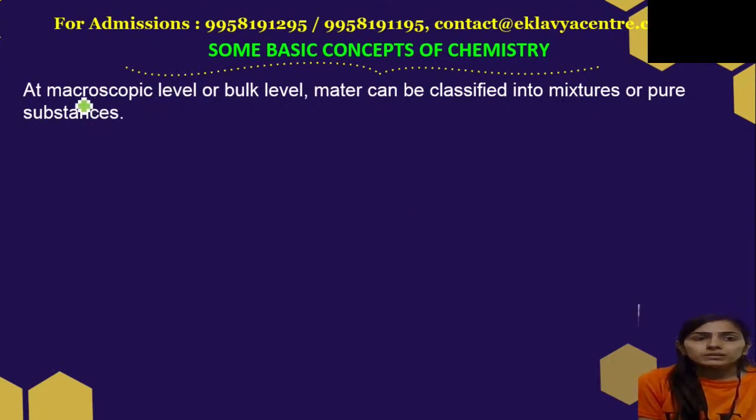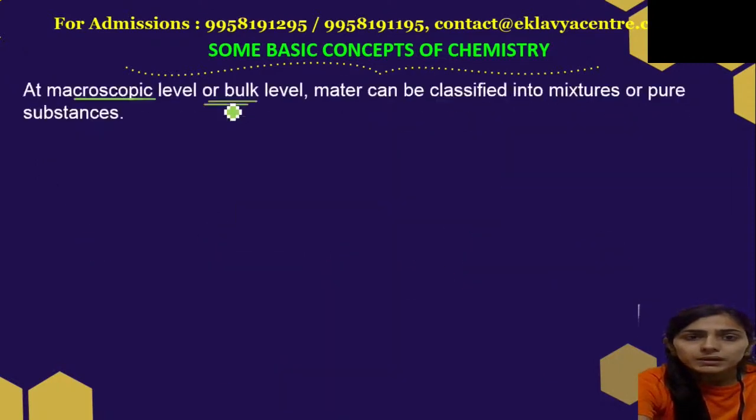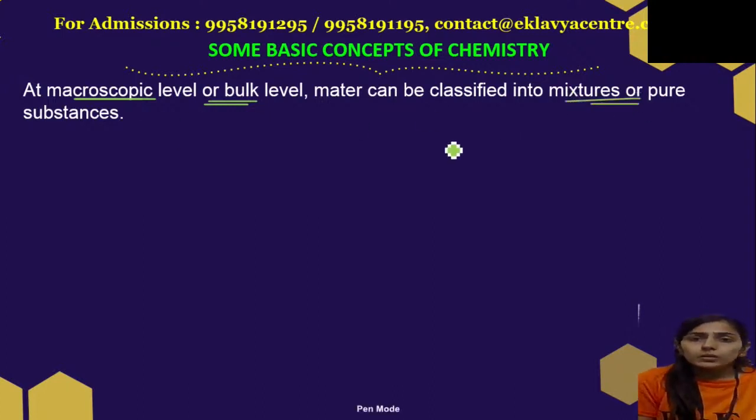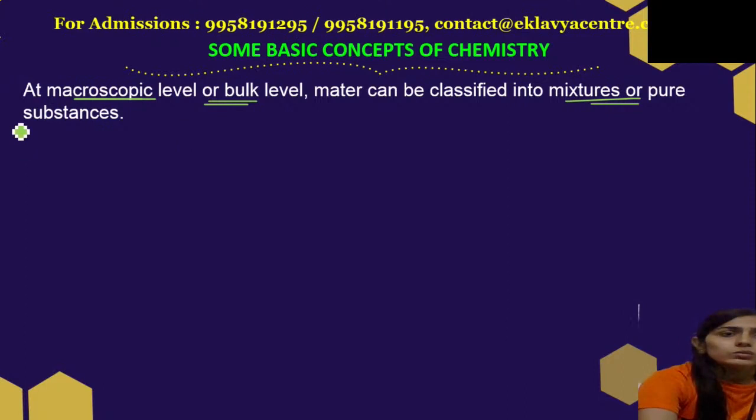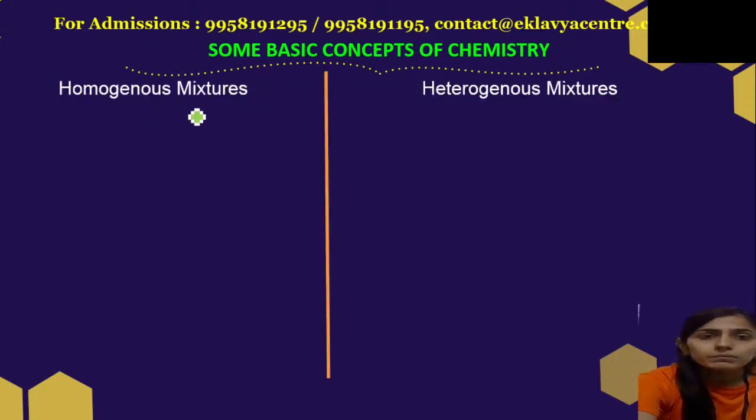At the macroscopic level, the first classification was the physical state of matter. On the basis of physical state, matter is divided into three parts, and at the macroscopic or bulk level, matter can be divided into mixtures or pure substances. So we'll study each of them one by one. Mixtures and pure substances. So first we have mixtures.